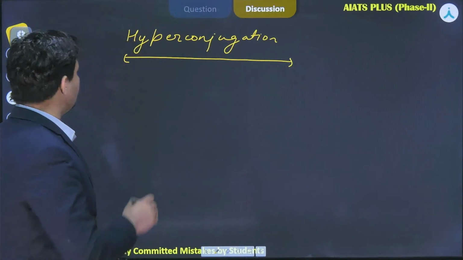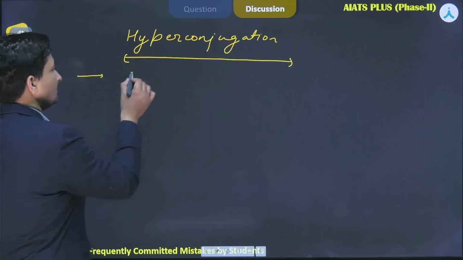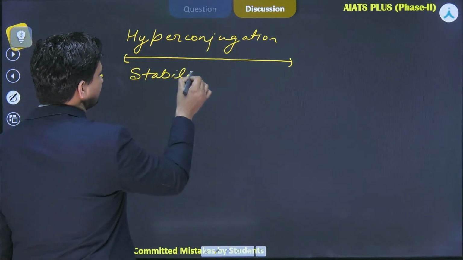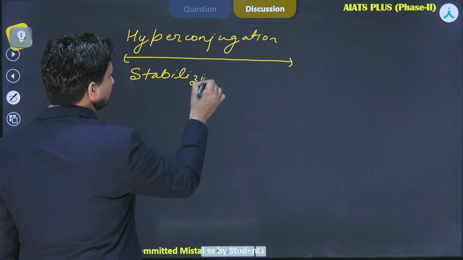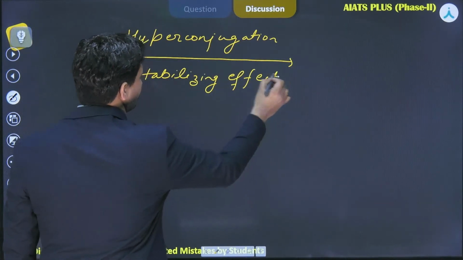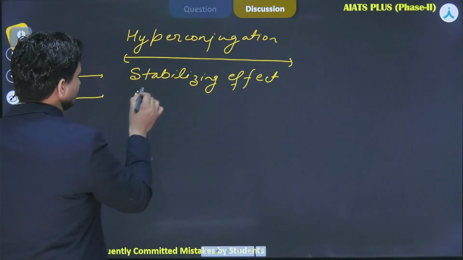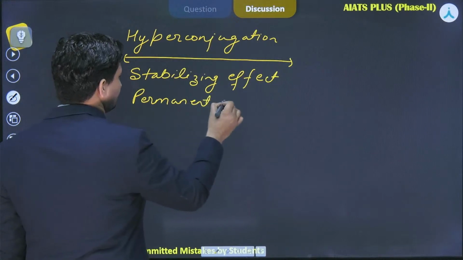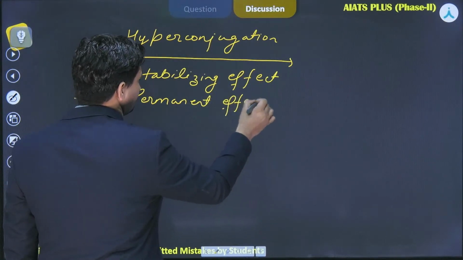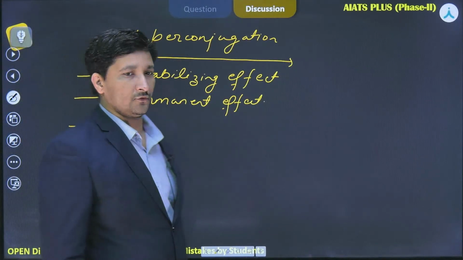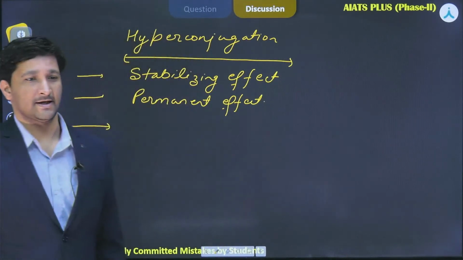Now, one more very interesting fact is that it is a permanent effect. And one very important thing which you have to always remember is that, okay, Sagnik, I will come back to the question again, but before that, let's have a quick recap.